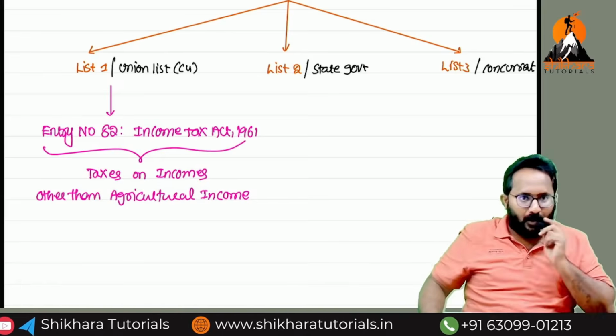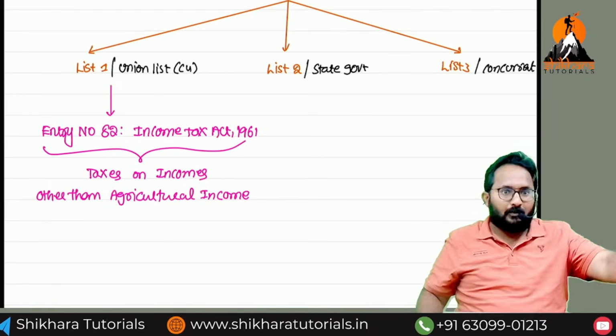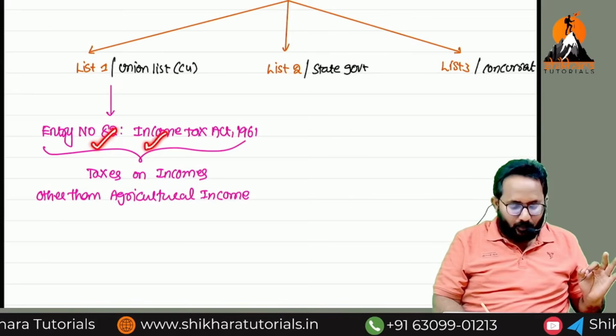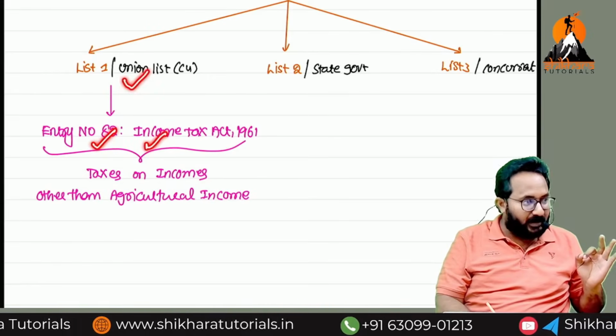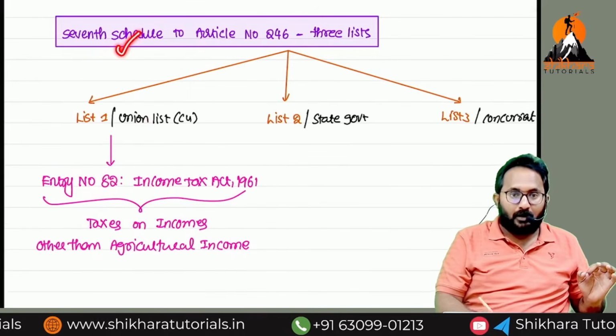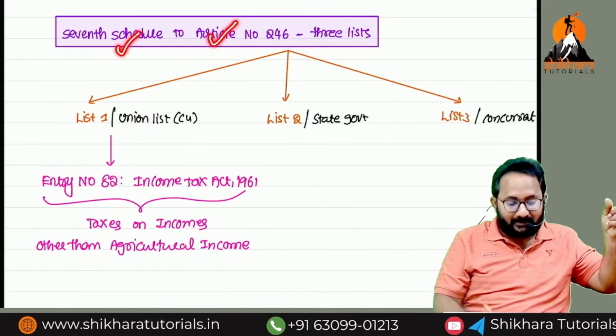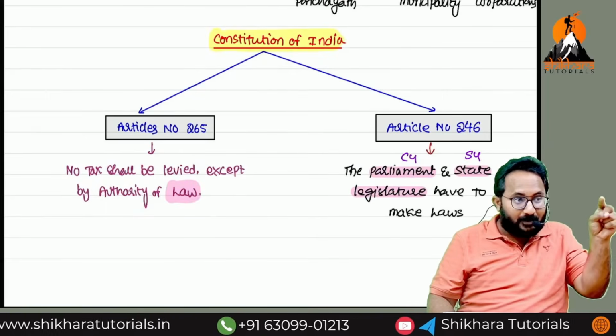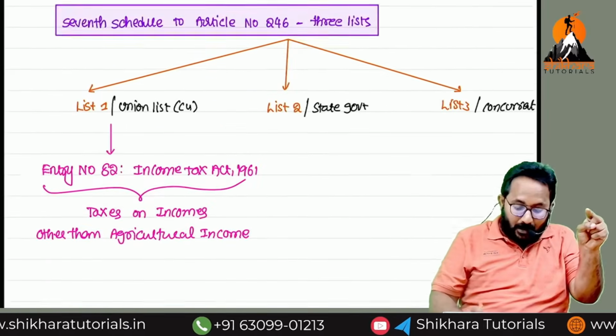Understood? Now, entry number 82 of the union list, in which schedule? The 7th schedule, to article number 246 of the Constitution of India, gives the power to collect taxes on what?